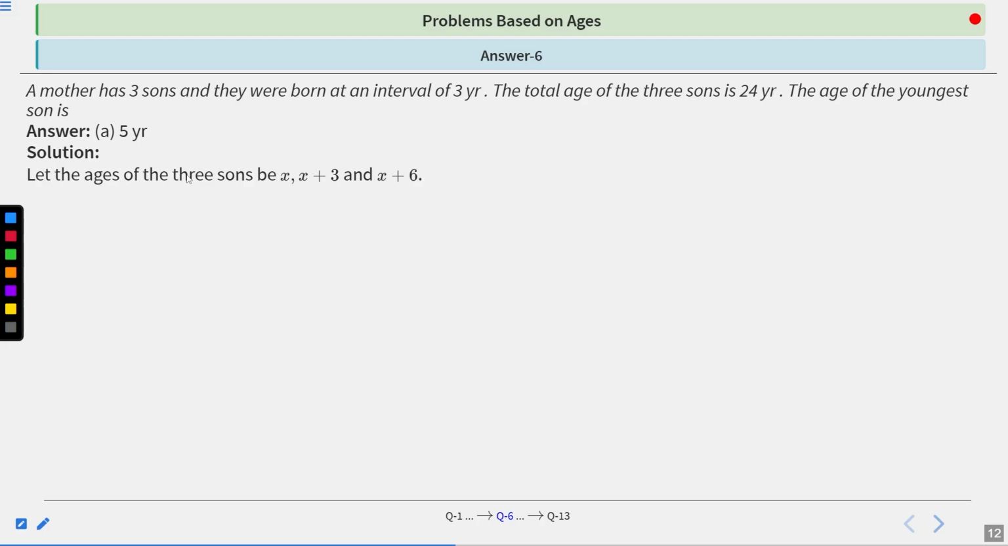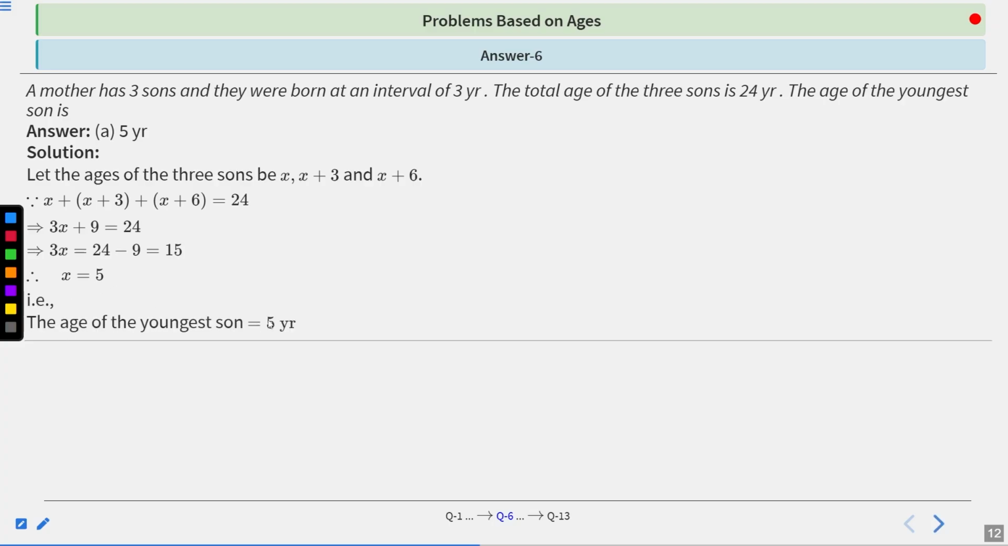So let the ages of the three sons be X, X plus 3 and X plus 6, because all the sons were born at an interval of 3 years. According to the question, X plus X plus 3 plus X plus 6 equals 24, because it is given that the sum of their ages is 24. So we get 3X plus 9 equals 24, or 3X equals 24 minus 9, which is 15. So we get X equals 5. That is, the age of the youngest son is 5 years. The question asks for the youngest son's age, which we let be X, so it is 5 years. So A is the correct answer. Next one.